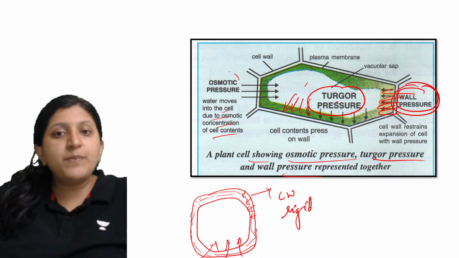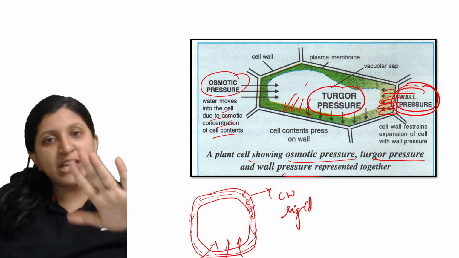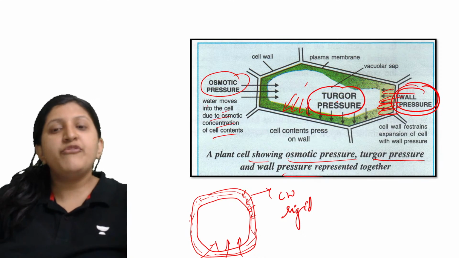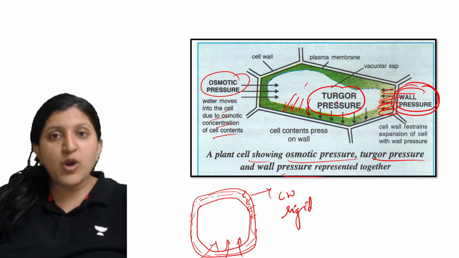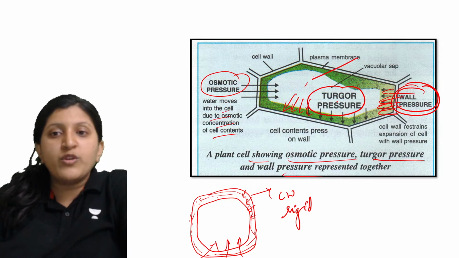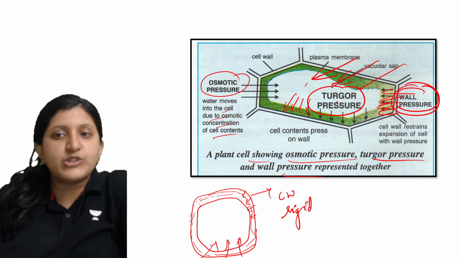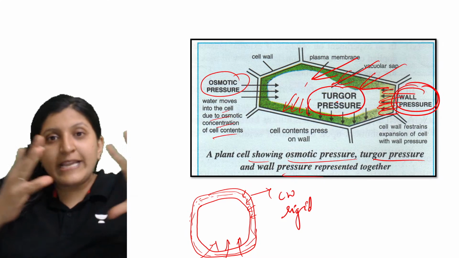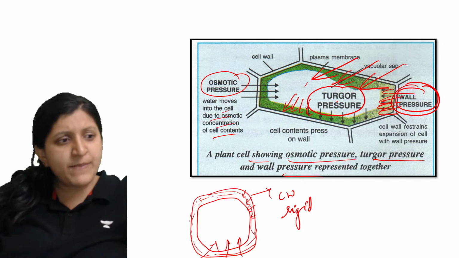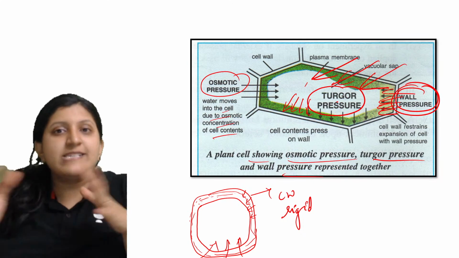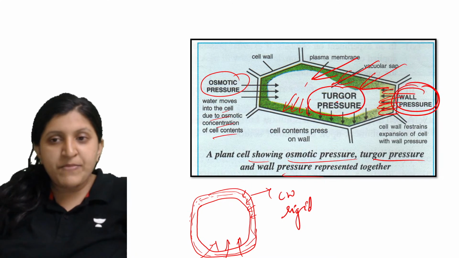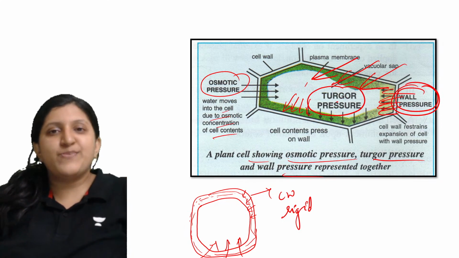And osmotic pressure is basically a pressure exerted, maybe we can say by the wall itself, where it will try to stop the osmosis, because we do not want any further entry of water inside the cell, because the cell is already distended. If there is a further distension of the cell, what will happen? The cell is going to burst open and the cell is basically dying.